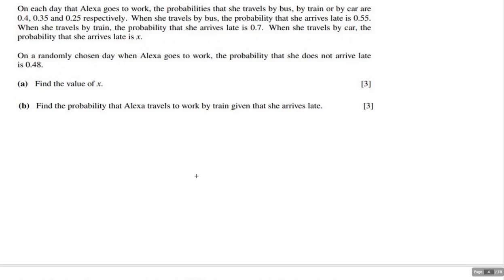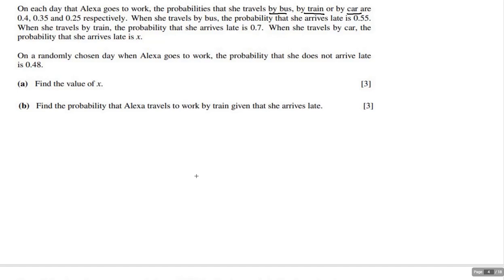The next question says, on each day that Alexa goes to work, the probabilities that she travels by bus, train, or car are 0.4, 0.35, and 0.25 respectively. So that means the bus probability is 0.4, the train probability is 0.35, and the car is 0.25. And you'd be amazed how many times people mess that up.